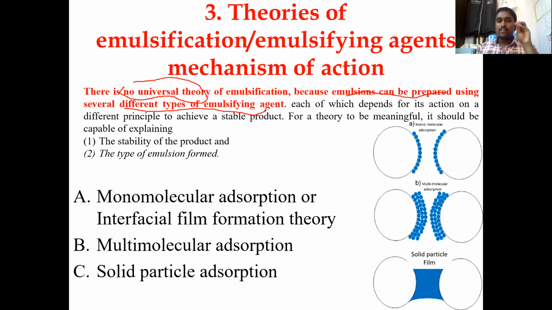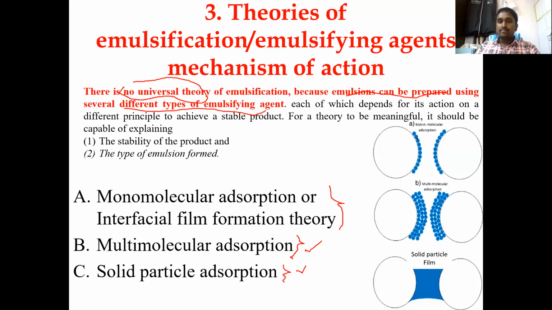Even apart from surfactants, there are many other ways you can prepare an emulsion. The first is using surfactants. If you prepare it that way, it is called the monomolecular adsorption method. If you are using gums like acacia or tragacanth, those preparations are called multimolecular emulsions, or the multimolecular adsorption principle. And if you are using solids to prepare it, that is called solid particle adsorption.